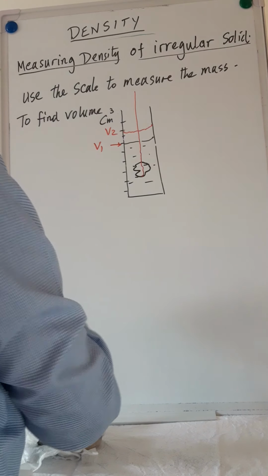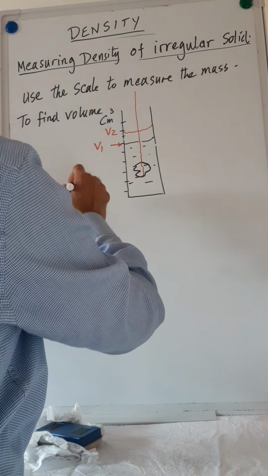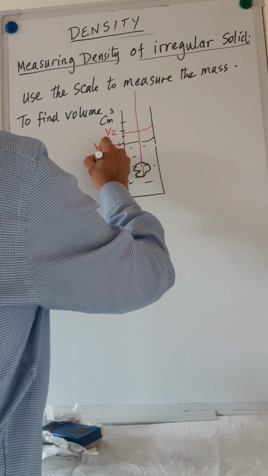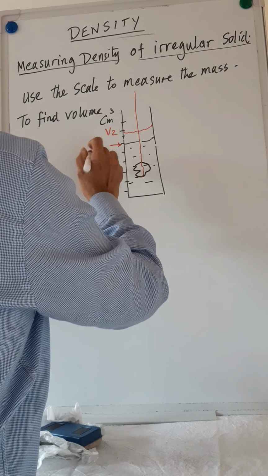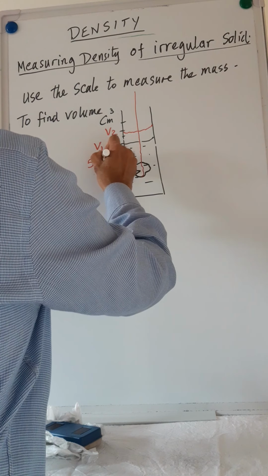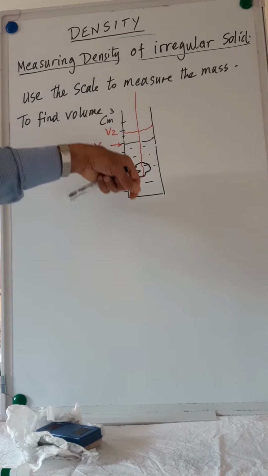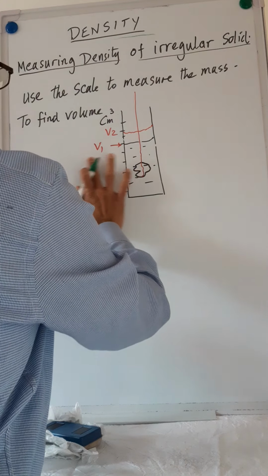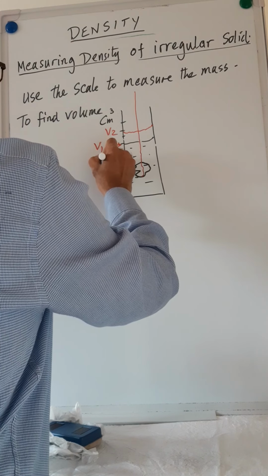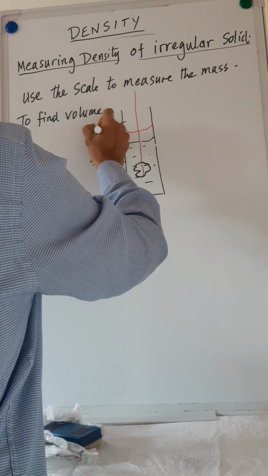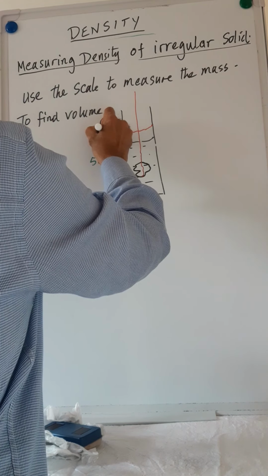Suppose the first reading was 50 centimeter cube. Okay, now when we lower the stone, the volume has gone up to 70 centimeter cubed.